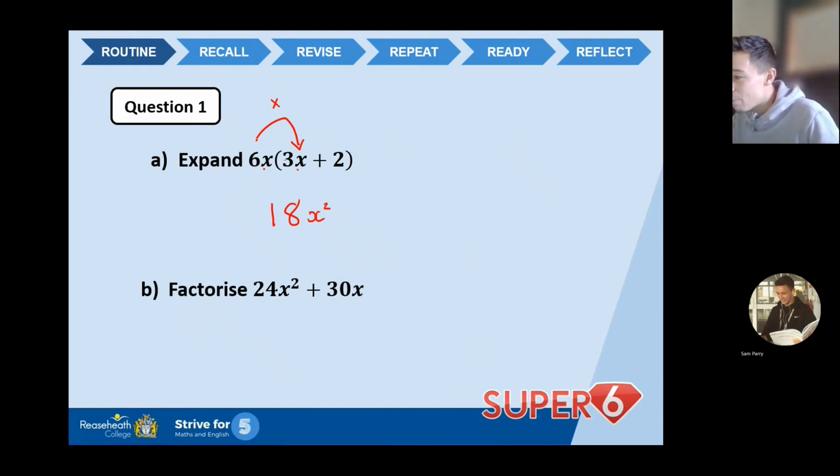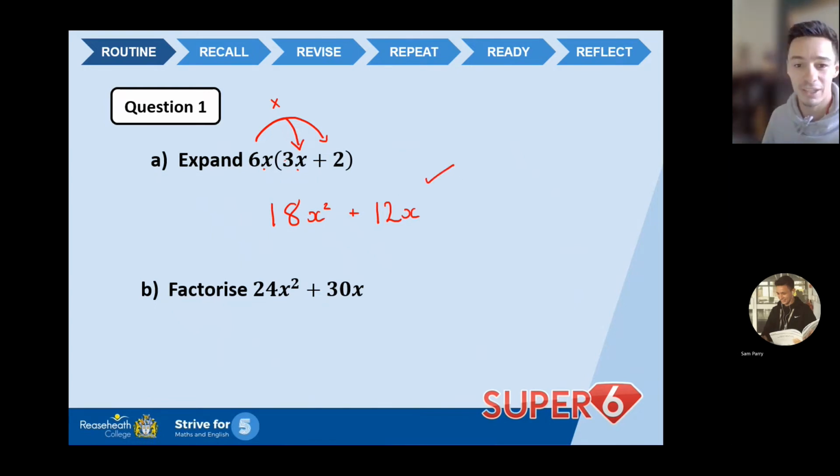Now, we've done that one. We can now focus on the second part of the bracket. So we're going to take the outside and multiply it by what's on the inside. So once again, 6 times 2. I'm going to focus on the numbers. 6 times 2 is 12, which is a positive number. It's greater than 0, so it's a positive, plus 12. Now, we can't forget about the x on the outside, which gives me 12x. So 18x squared plus 12x, that has been expanded successfully.